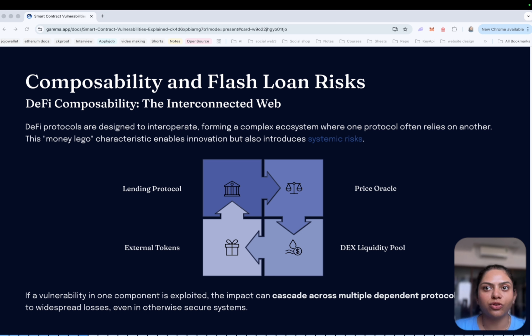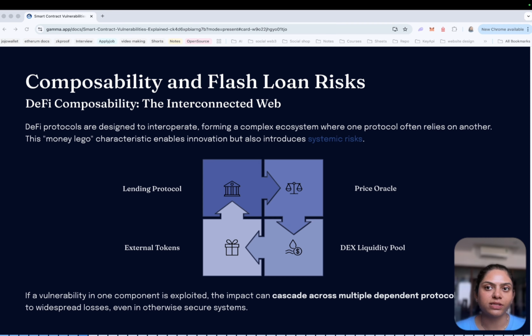That means the attacker no longer needed to have a large amount of money to perform an attack. They can temporarily control tens and even hundreds of millions of dollars, manipulate the conditions of the market, and exploit vulnerabilities, and then repay the loan and keep the profit, all within a single transaction. Because of this, many modern DeFi exploits combine multiple techniques at once. An attacker might take a flash loan, manipulate a token price, trigger a protocol liquidation mechanism, and extract value before the transaction completes. And that's why smart contract security is such a critical field today.